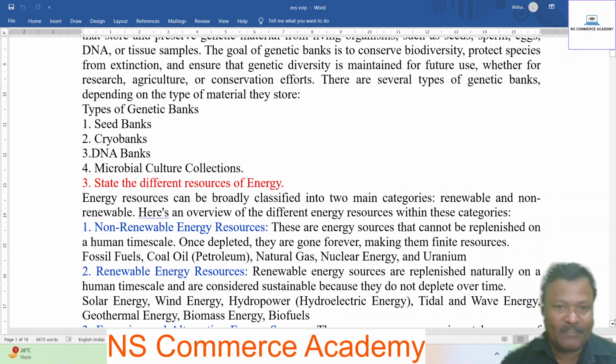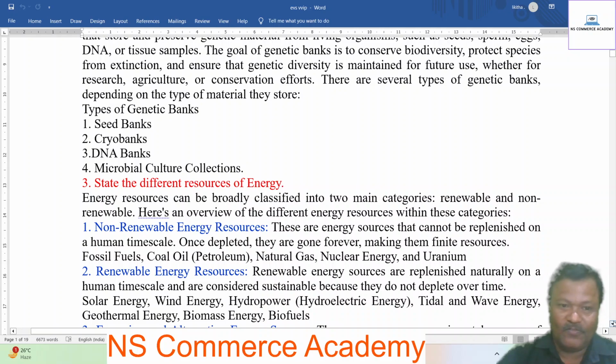Non-renewable resources. These are the energy sources that cannot be replenished on a human time scale. Once depleted, they are gone forever, making them finite resources. Fossil fuels, coal, oil, petroleum, natural gas, nuclear energy, and uranium are the examples of non-renewable energy resources.